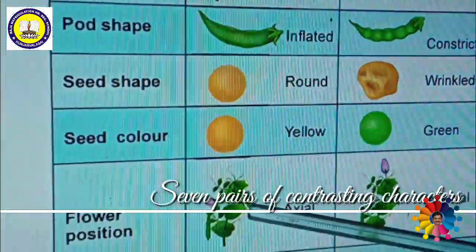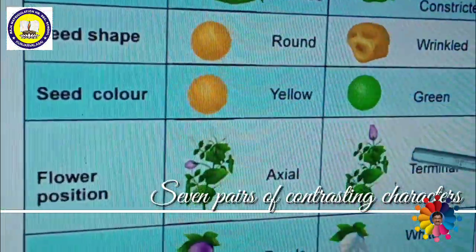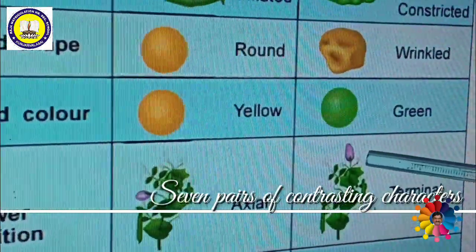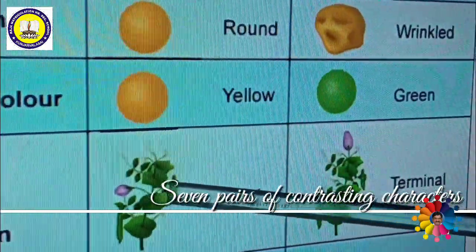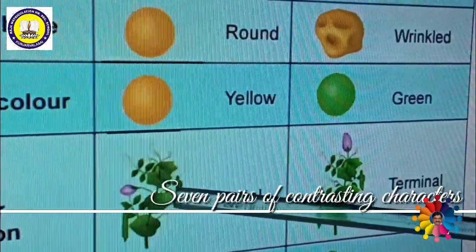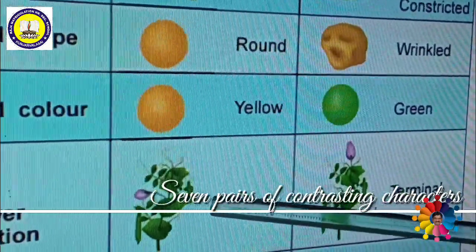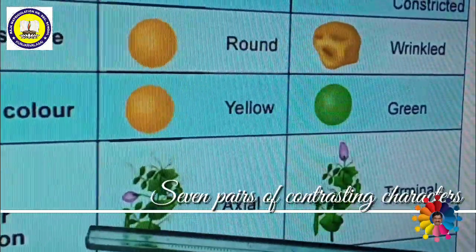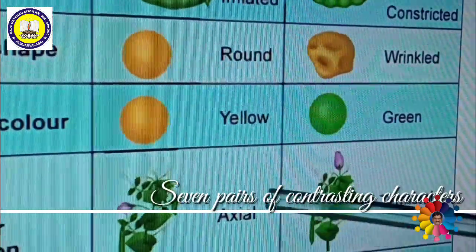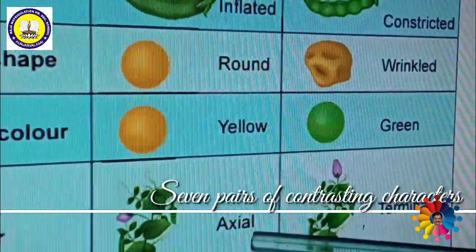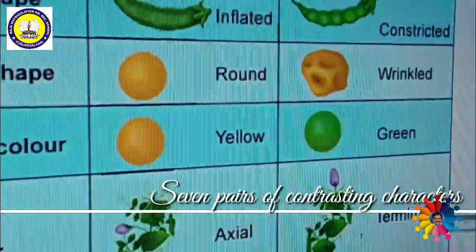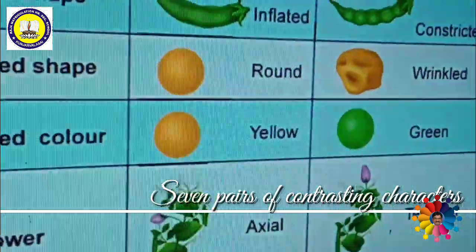Similarly, position of the flower. The flowers may be present at the tip or terminal position, or the flowers may be present at the axil, at the base. It depends upon the position of the flower. These are two contrasting characters: axial and terminal. Axial flower is the dominant character. Terminal flower is the recessive character.